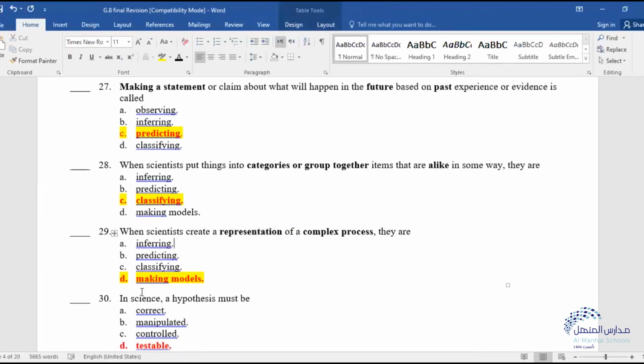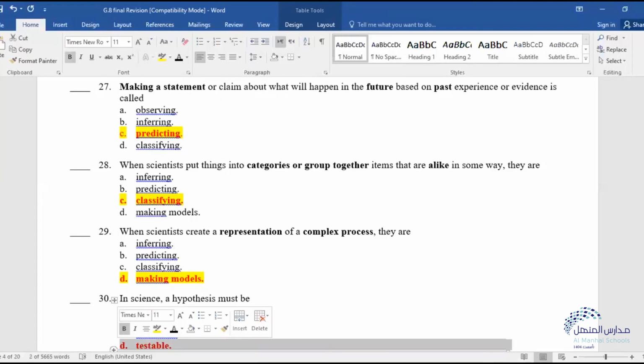And number 30, the last one in our part 3 for today: in science, a hypothesis is a possibility or suggestion. It must be correct? Some suggestions are not correct, not controlled well or manipulated. If I test my suggestion, if I test my hypothesis and it is true, I'm going to get a good answer for my questions. So the perfect answer for number 30 will be testable.